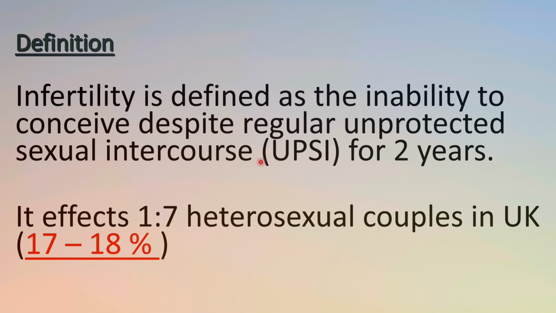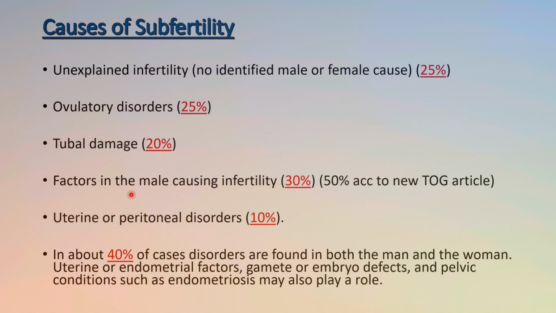Okay, so first of all, let us define infertility. Infertility is basically defined as the inability to conceive despite regular unprotected sexual intercourse for about 2 years. Okay, and when we talk about the UK and discuss heterosexual couples, the incidence is 17 to 18%, and if we talk in ratio, that is about 1 in 7.